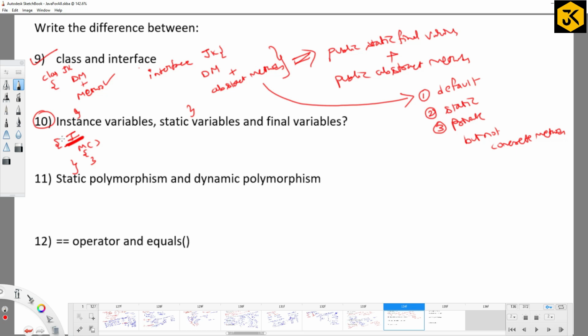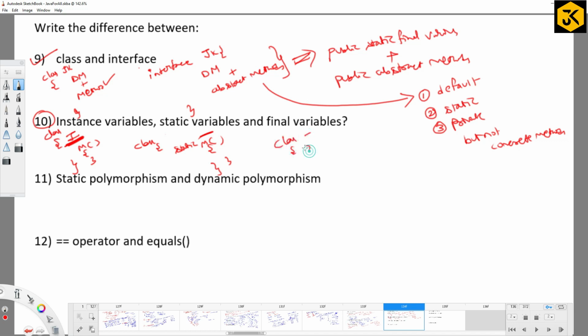When we say static variables, they are prefixed with the static keyword, but outside of the method. And final variables are prefixed with the final keyword. That's the general definition everybody gives.